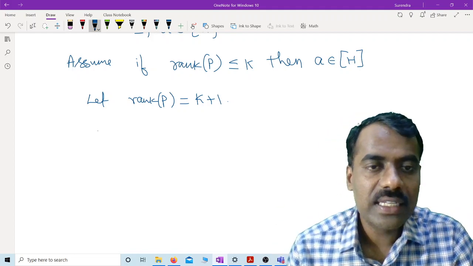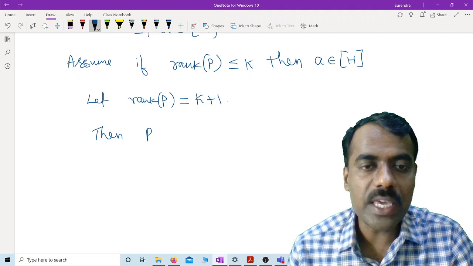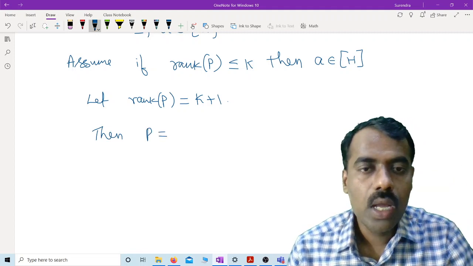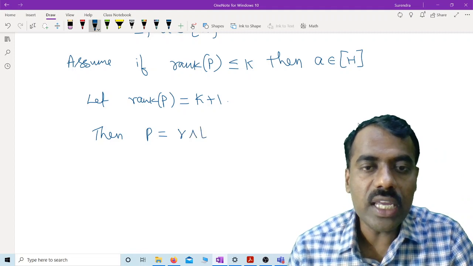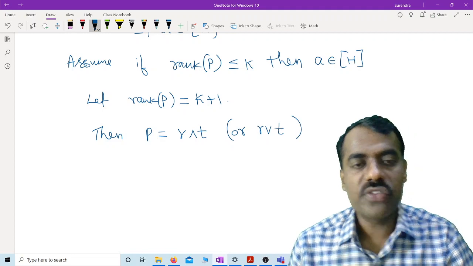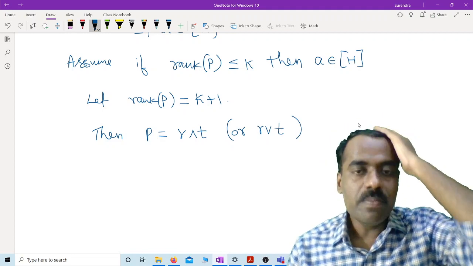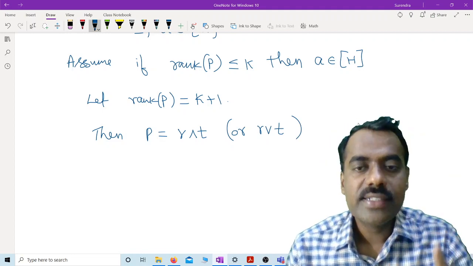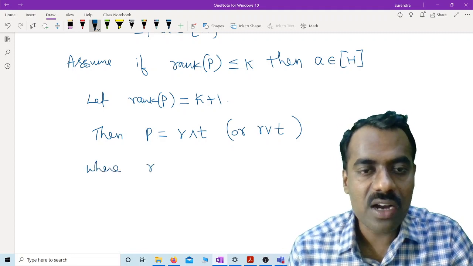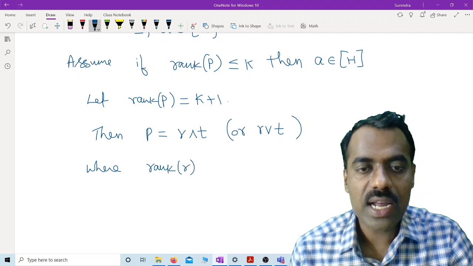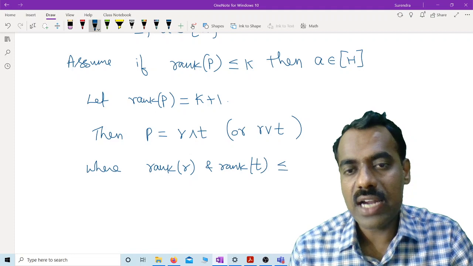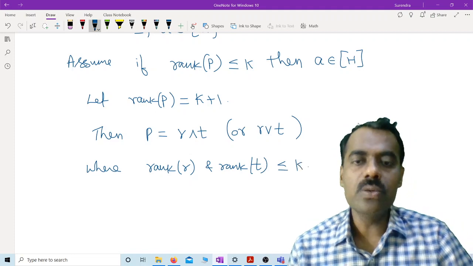So we can write P as R meet T or R join T. We can write our polynomial as a meet of two polynomials or a join of two polynomials, where the rank of R and the rank of T are at most k.